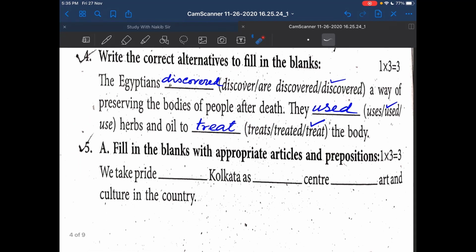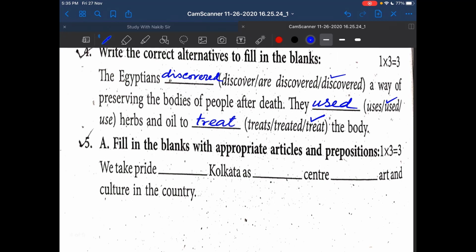Now go to the second question. The second question is fill in the blanks with appropriate articles and prepositions. We take pride in Kolkata as the center of art and culture in the country. So your first answer is in, second answer is the, and the third answer is of. So you have got one from here, one here, and one here. Together you have got 3.